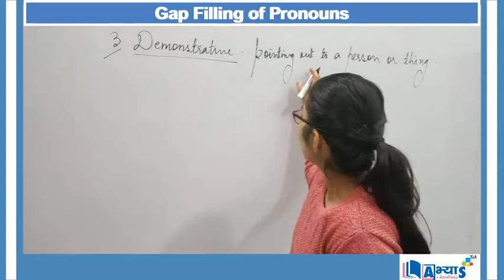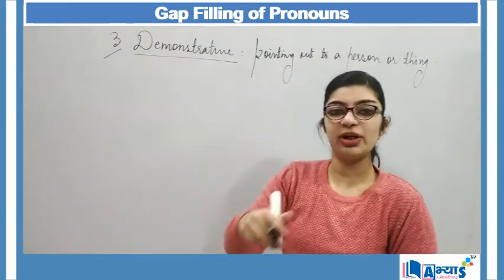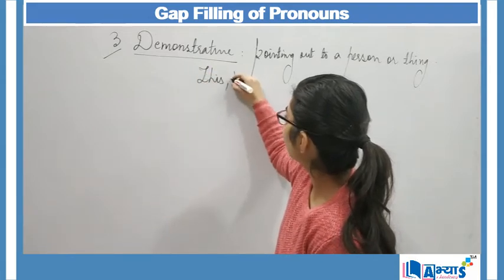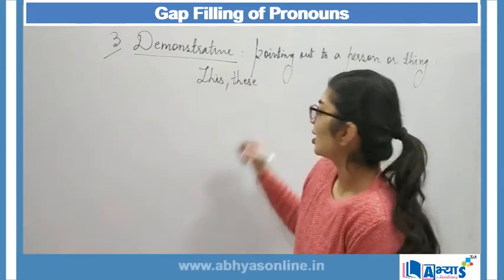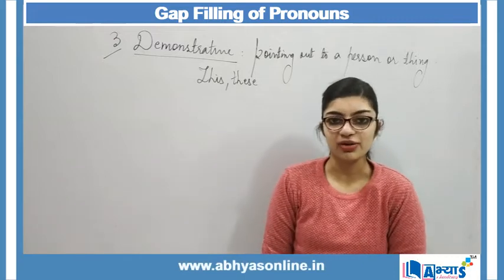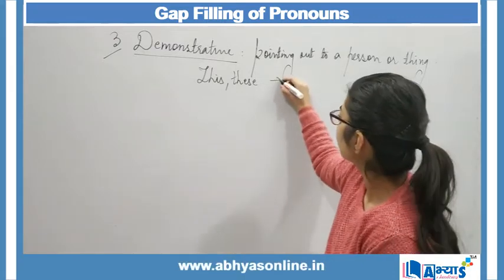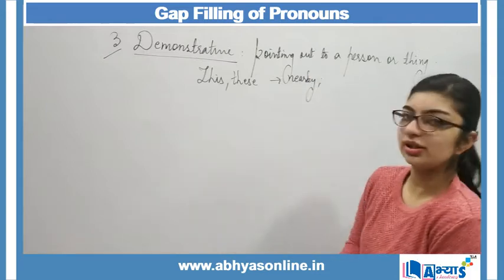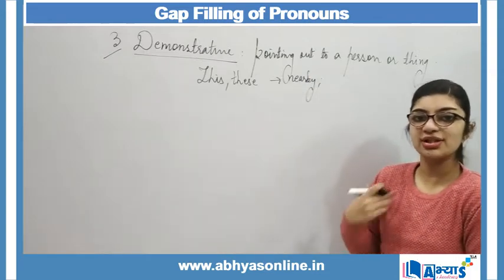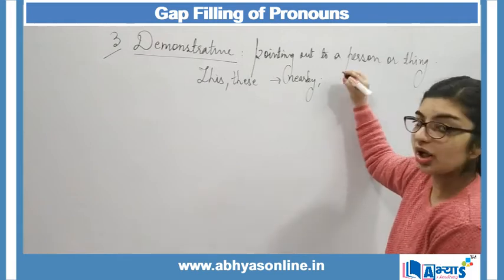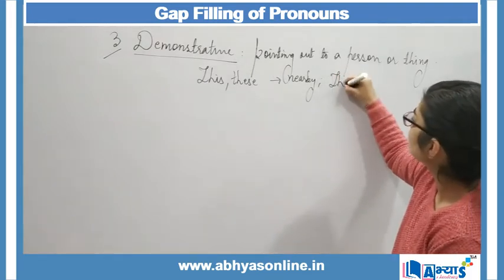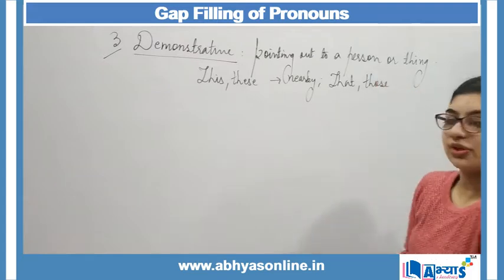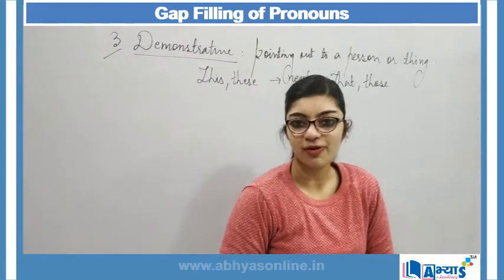To point out the person or a thing, we use like this or these. They are used for pointing out to the things which are nearby. And for distant objects, we make use of pronouns like that or those. So these are used for the things or the objects which are far away.